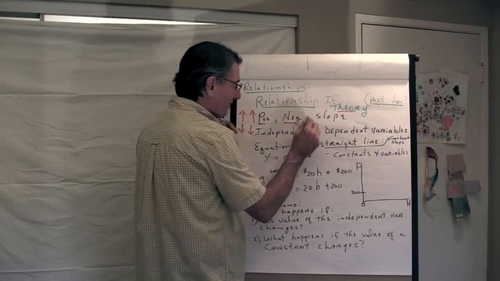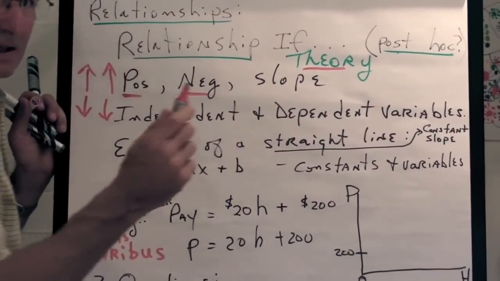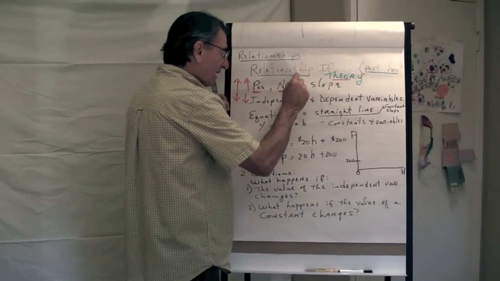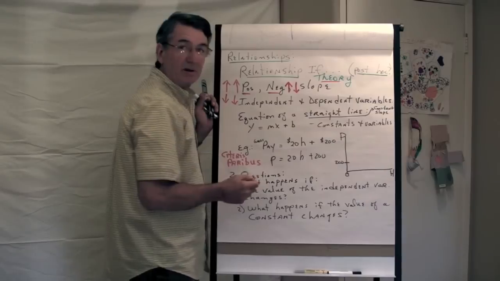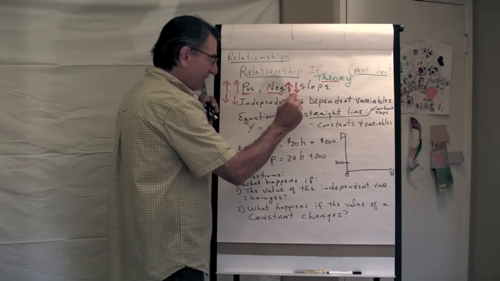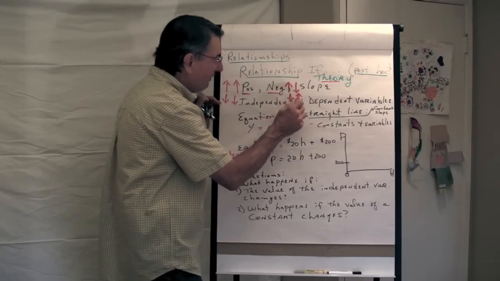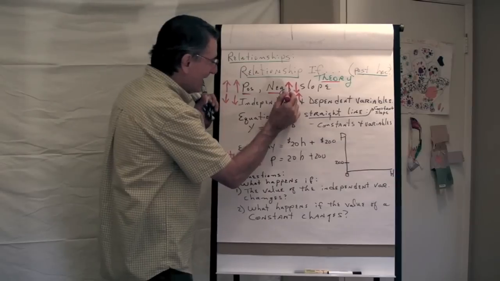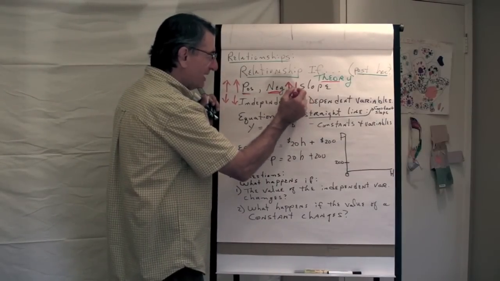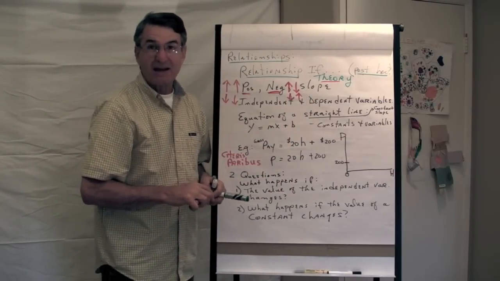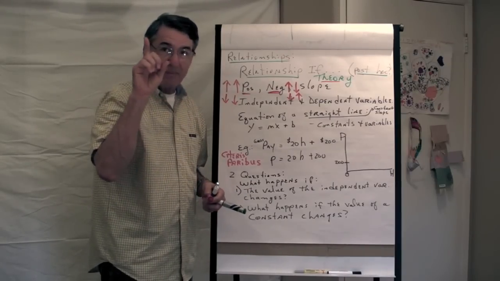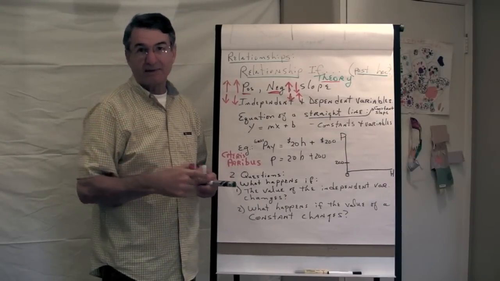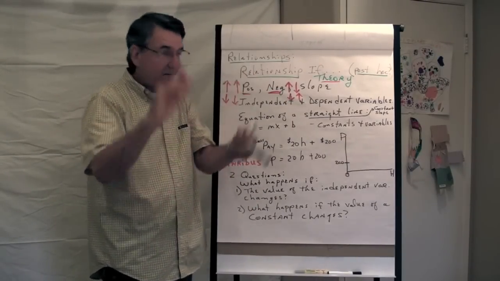There are negative relationships, and those are if the independent variable, that's the one that is causing the change, goes up, it causes the dependent variable to go down. They move in opposite directions. If the independent variable goes up, the dependent goes down, and if the independent goes down, the dependent variable goes up. That's a negative relationship. An example of a negative relationship is good old demand. If the price of a good goes up, what will happen to the quantity that people buy this week in our market? And the answer is it'll go down. So that's an inverse or negative relationship.